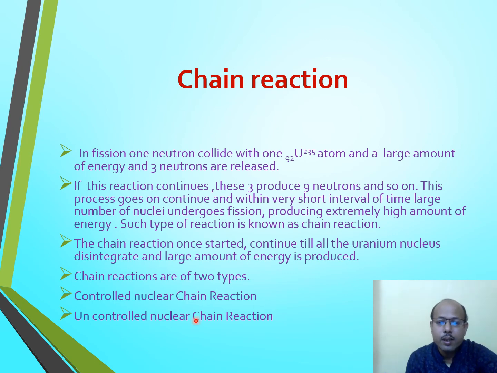And those reactions in which the rate of nuclear reaction is beyond our control and a tremendous amount of energy is released within a short interval of time, causing violent explosion, for example an atom bomb, are known as uncontrolled nuclear chain reactions, which ultimately result in the explosion of a bomb.